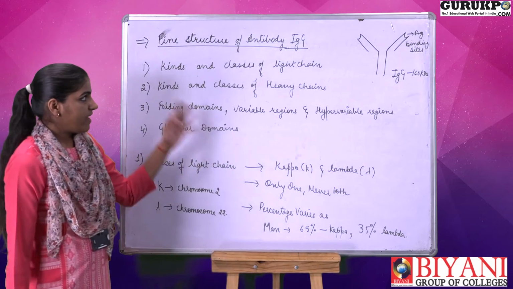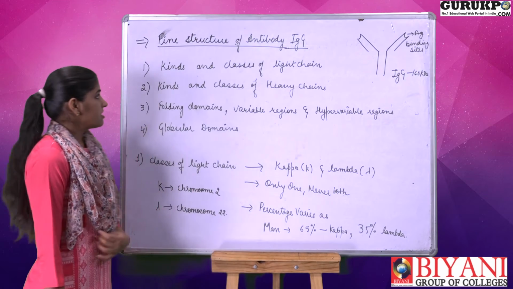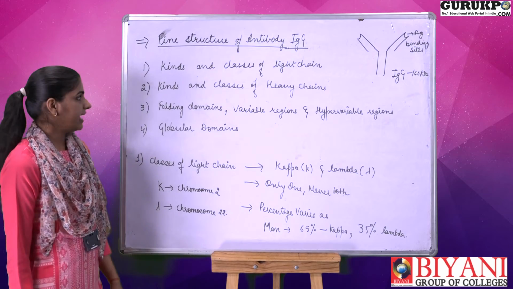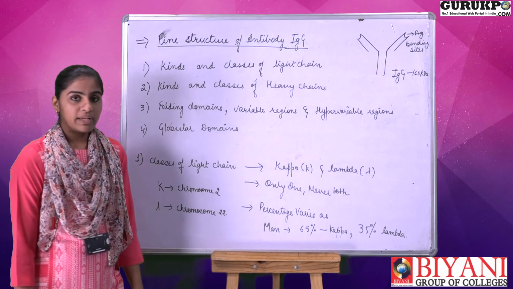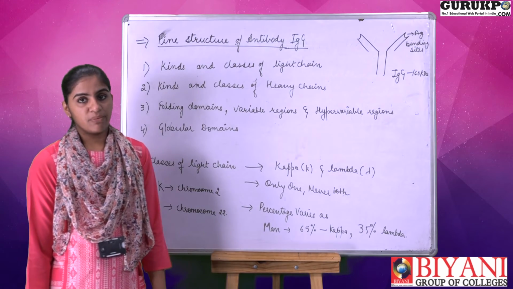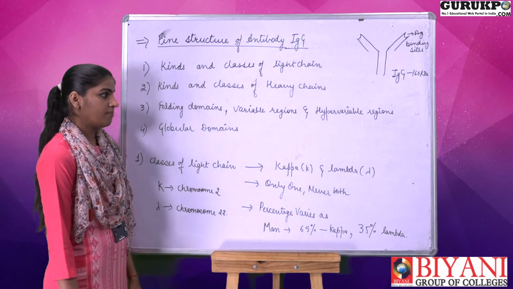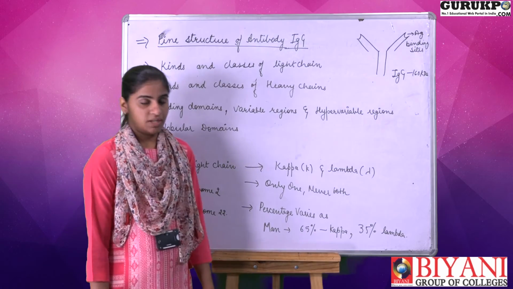Now this fine structure of the antibody molecule depends on various categories. First, the kinds and the classes of the light chain. Second, the kinds and the classes of the heavy chains. Third, folding domains, variable regions and the hypervariable regions, and the last one is the globular domain. Now I can describe the kinds and the classes of the light chain.